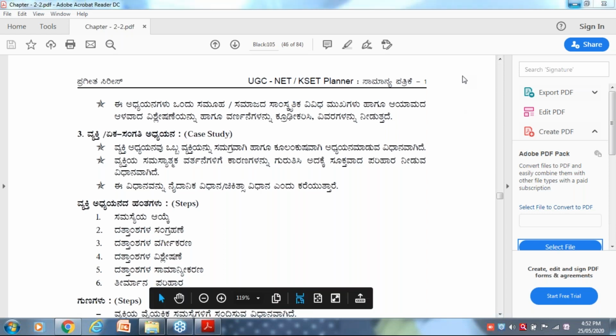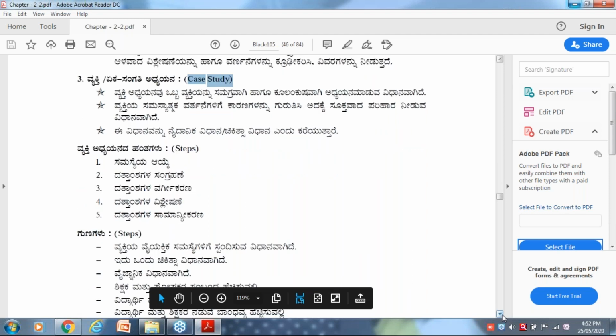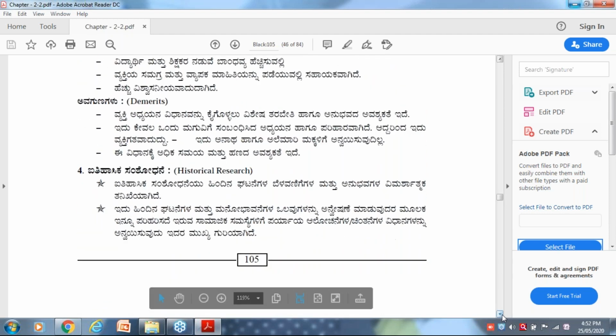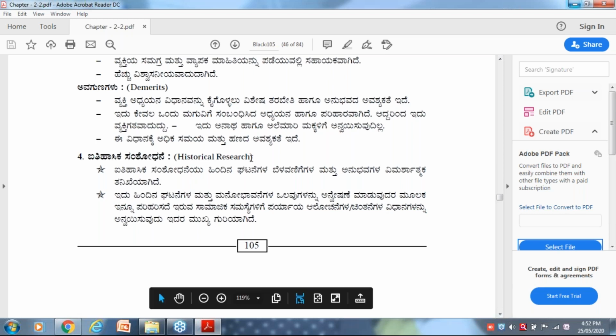Am I right? Yes, they are called case studies. For example, I want to study about Murga Mutt in Dharwad, right? So something, the educational contributions or socio-economic contributions of so and so person, like that, if you have studied, that is called as case study. It is descriptive in nature. I mean to say that it involves not numbers, it involves verbal interpretation and verbal description.